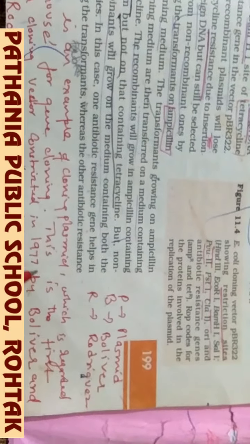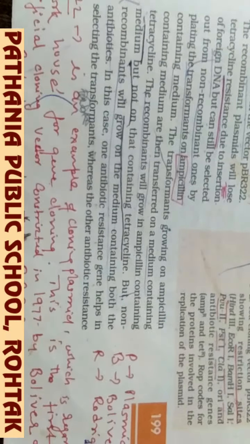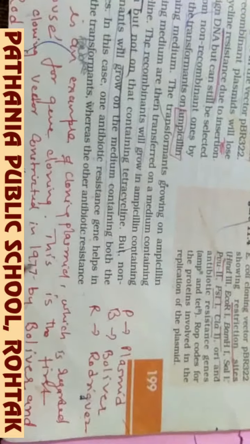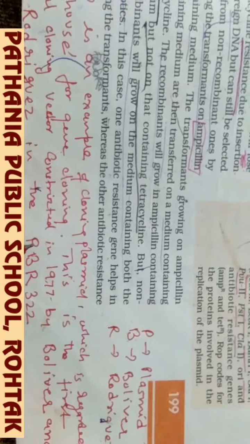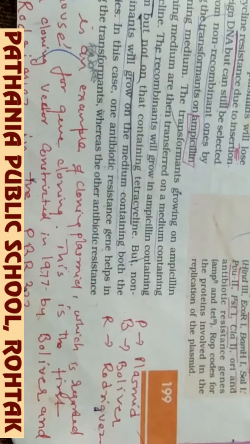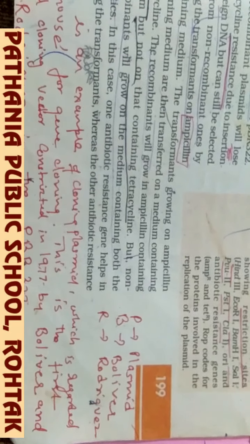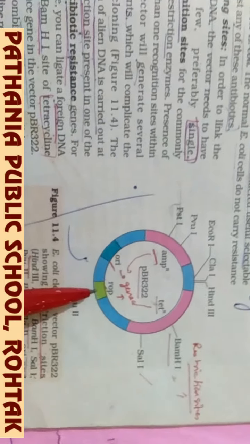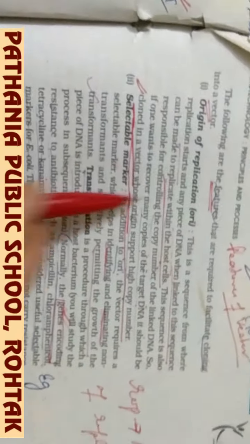This is the first artificial cloning vector, constructed in 1972 by Bolivar and Rodriguez. P for plasmid, B for Bolivar, R for Rodriguez, and 322 is the number.